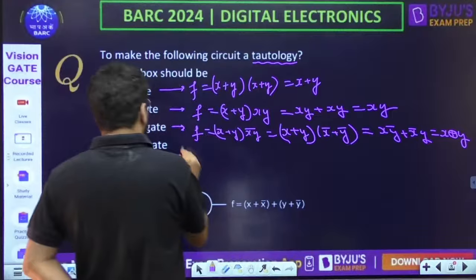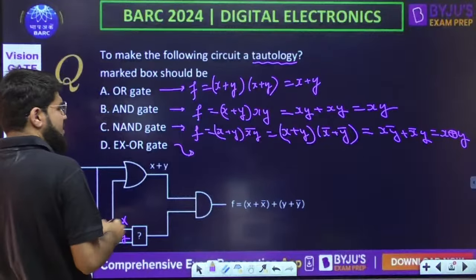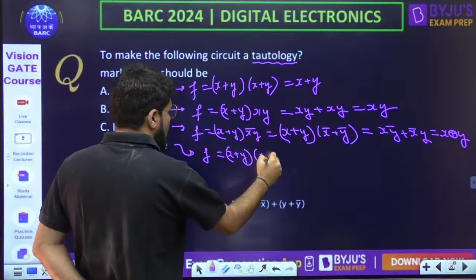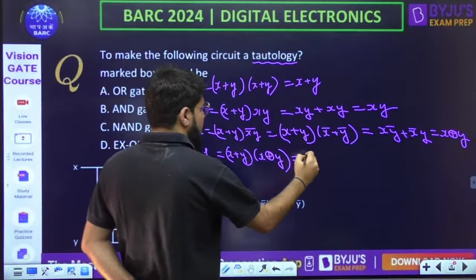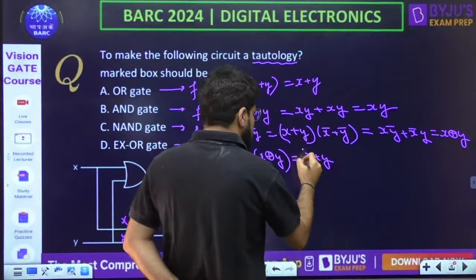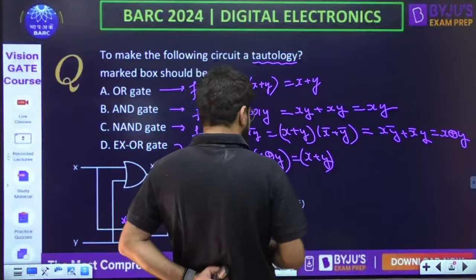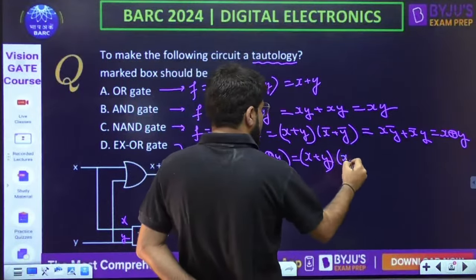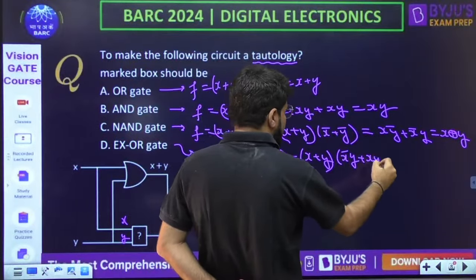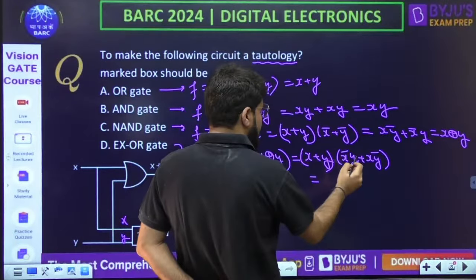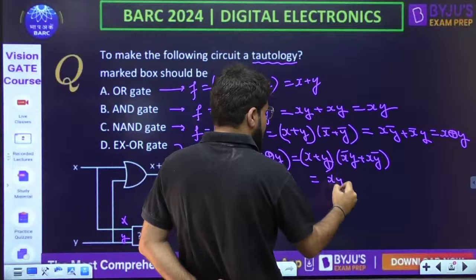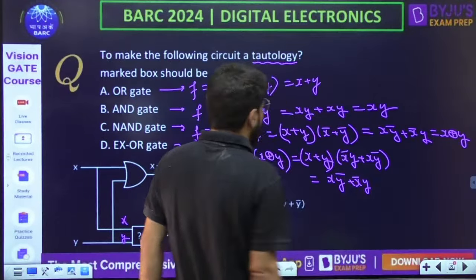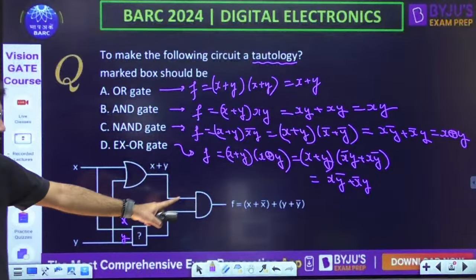Now option D, if I assume the marked box as an XOR gate, so that's x plus y into x XOR y. So that is x plus y. No, there is some error in the question here. x bar y plus x y bar. Now if I open it, the first term is 0, the second is x y bar, that won't work either, plus x bar y plus y bar. No, then this is an OR gate only. What they have written is correct.